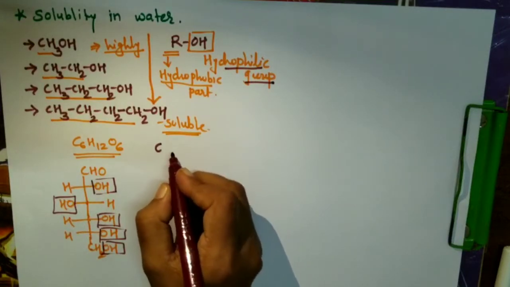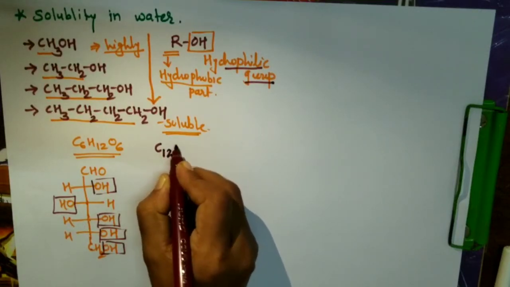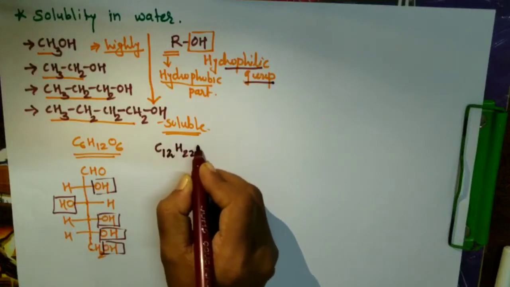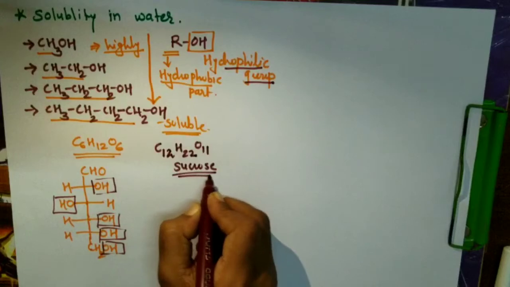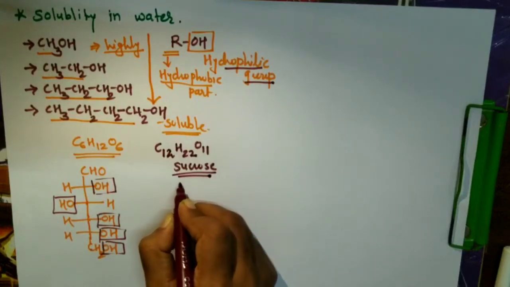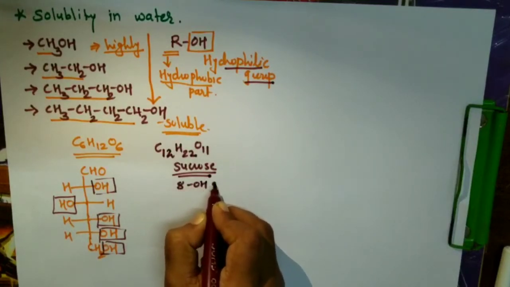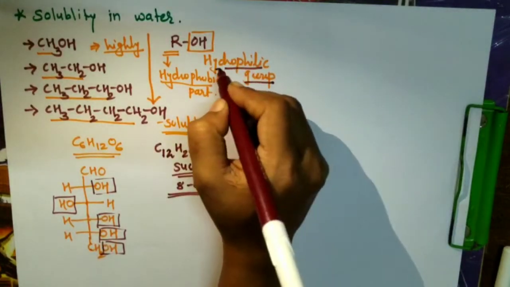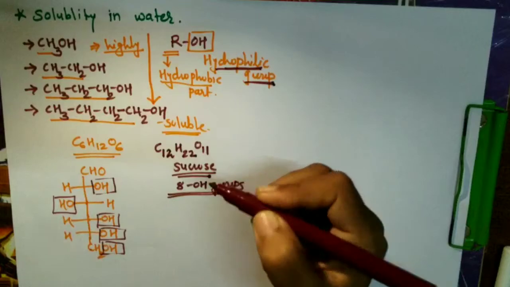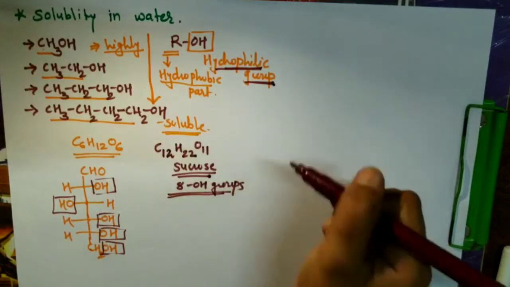Why is it soluble? Because the sugar molecular formula is C12H22O11. This is sucrose. Why is sucrose soluble? Because it has a total of 8 OH groups. As the number of hydrophilic groups increases, the solubility of that particular alcohol increases.